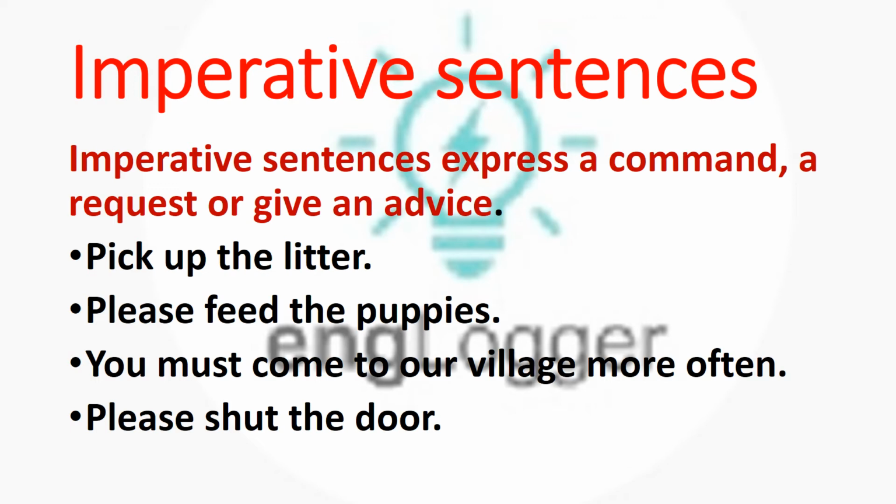For example, pick up the litter. Either it is a command or a request, I can't say because please is not there, right? Please feed the puppies. So please, that is a request. You must come to our village more often. So this is advice, like you must visit the doctor once in a while or once a month. So like this, it's an advice. Please shut the door. So this is again a request. When you are requesting someone to do something for you, or when it is an order or a command, these types of sentences are imperative sentences.